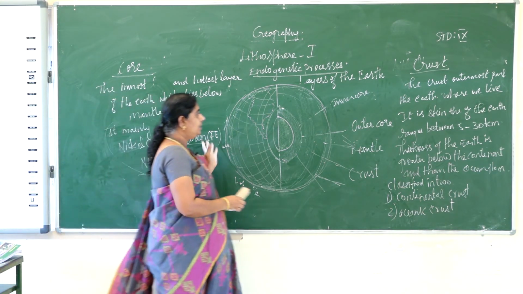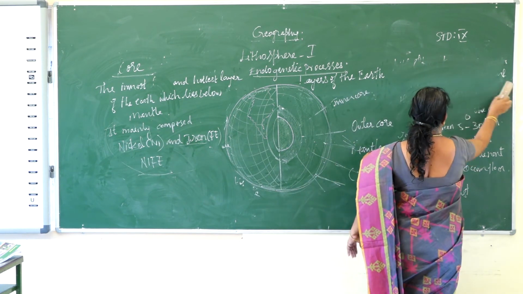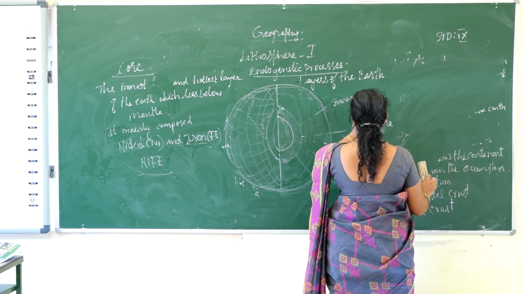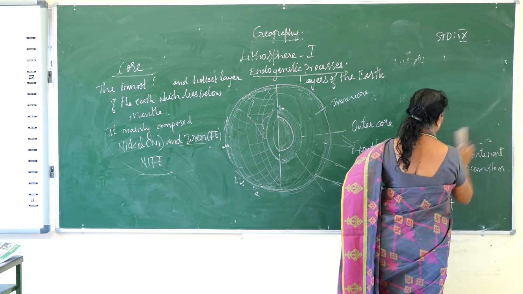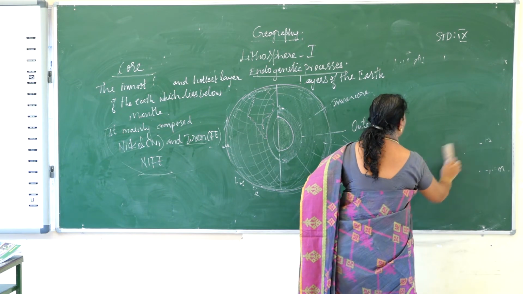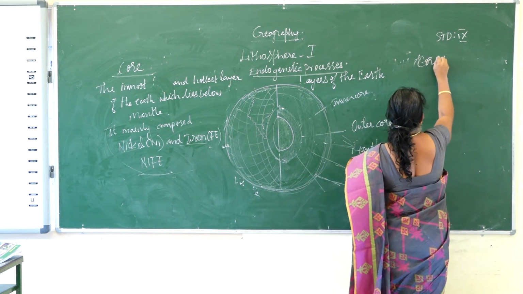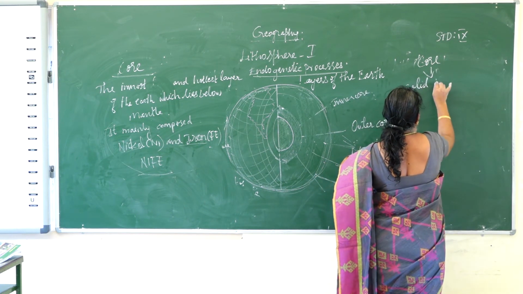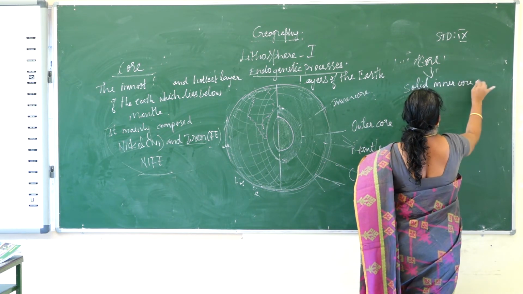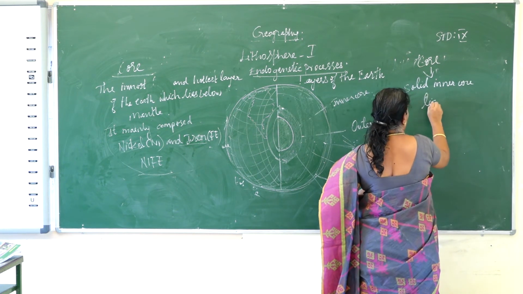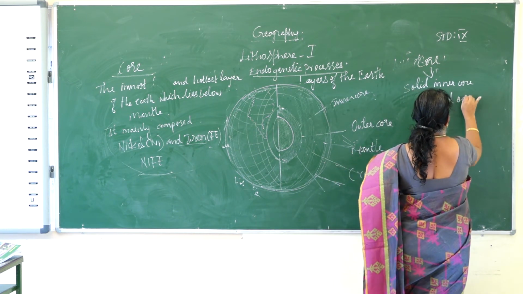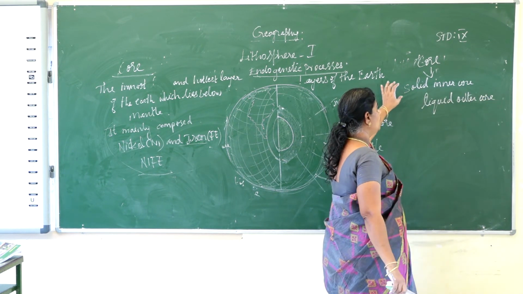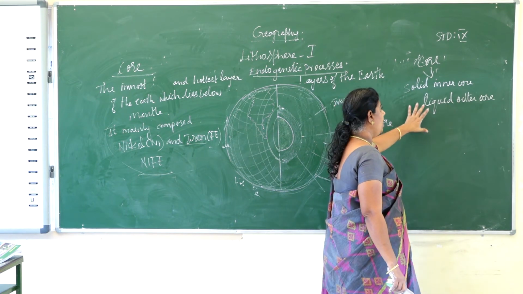And again this core is divided into two. This is the inner core and this is the outer core. The core is divided into a solid inner core and a liquid outer core.